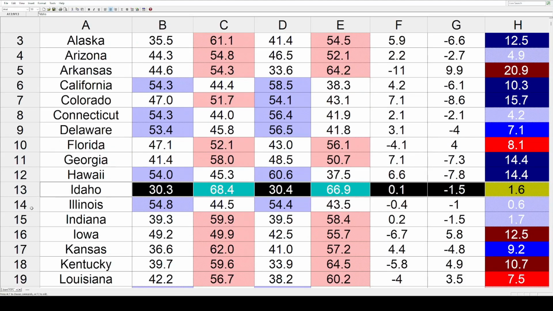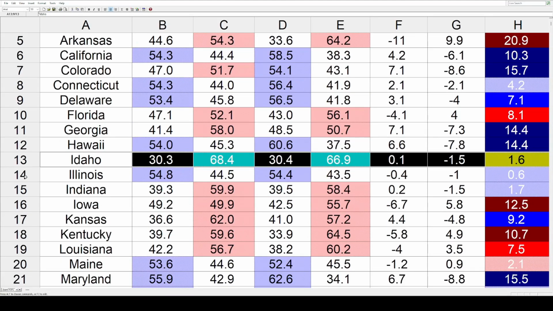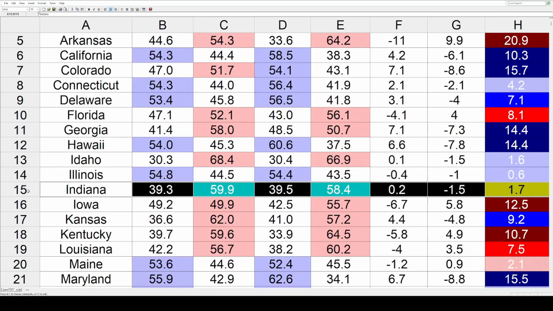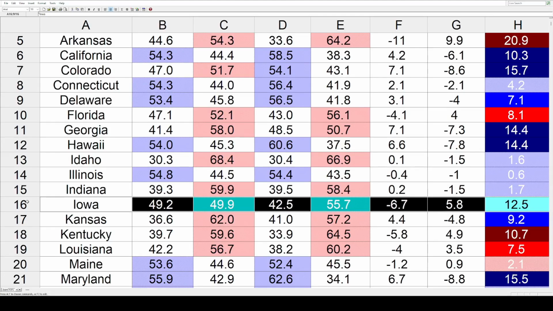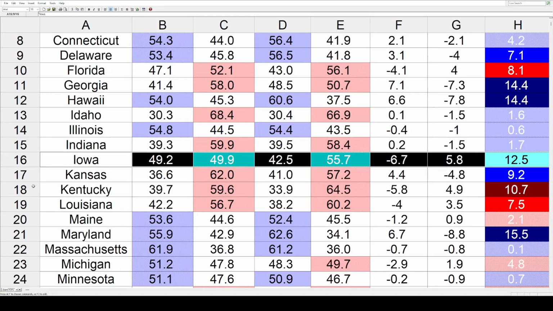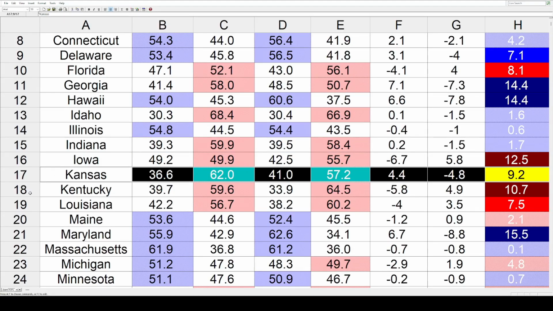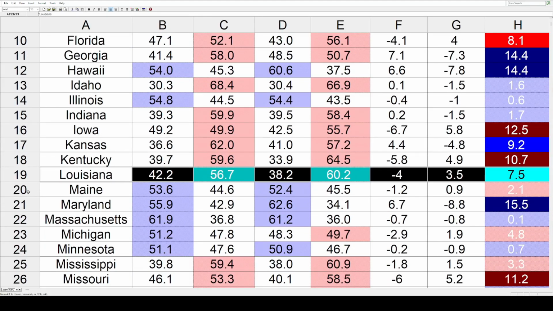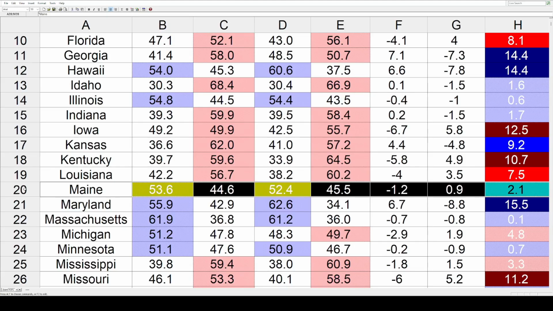Idaho's a red state but got just a little bit bluer by 1.6. Illinois even less blue by 0.6. Indiana slightly bluer than that by 1.7. Iowa was close in 2004. Since then, it had a big lurch toward the right by 12.5. Kansas is a state that went to the left by 9.2. Kentucky had movement toward the Republicans by 10.7. Louisiana, same direction by 7.5. Maine also in that direction by a smaller 2.1.